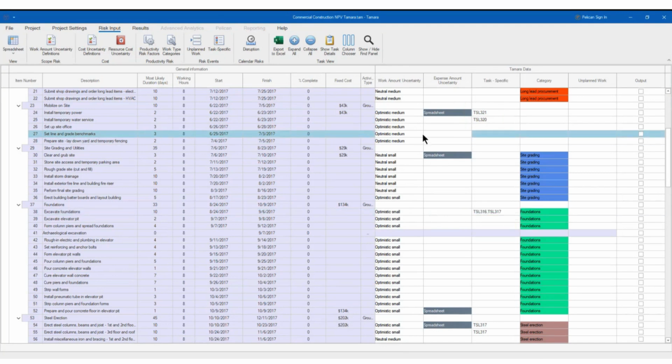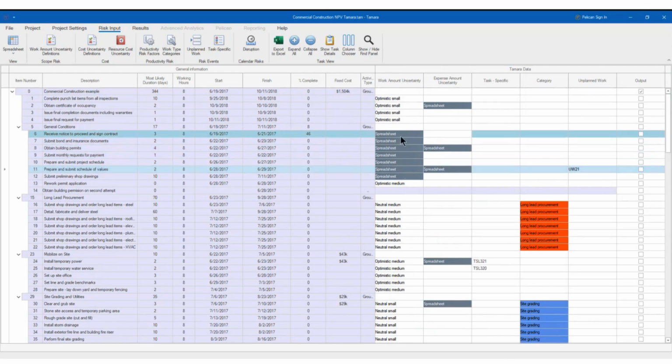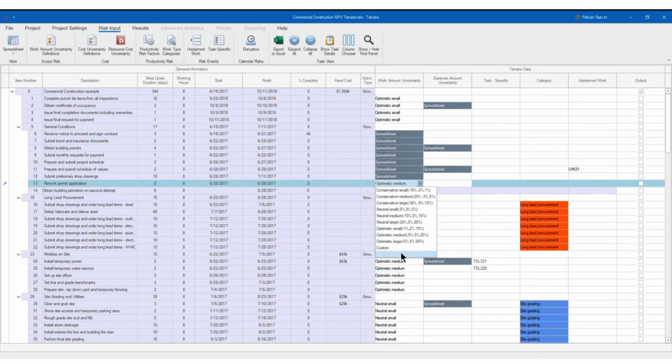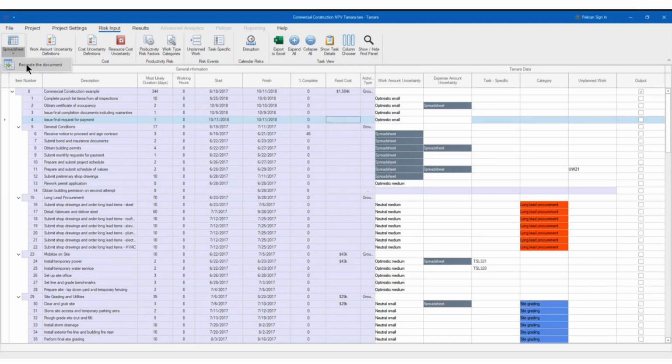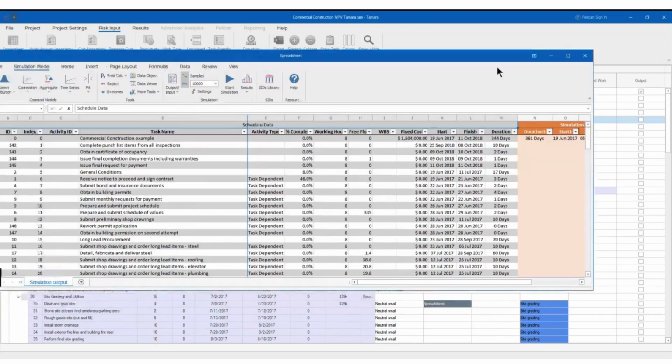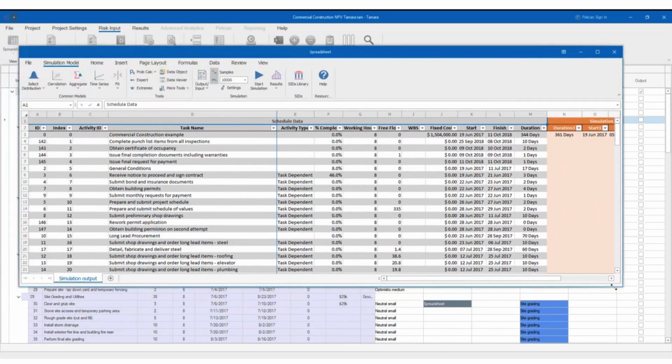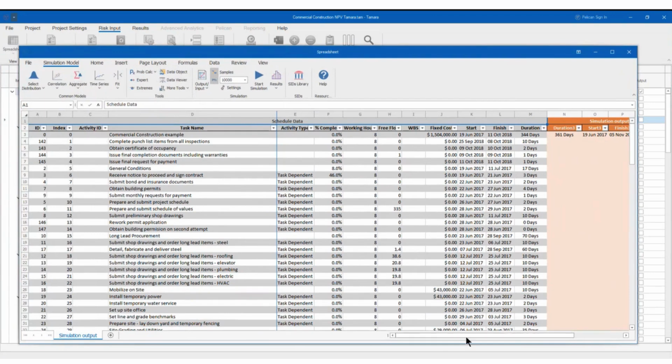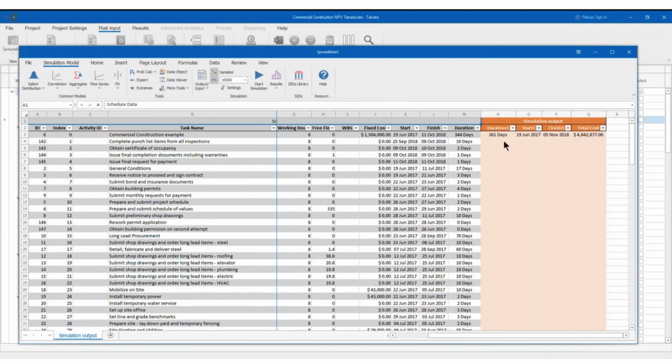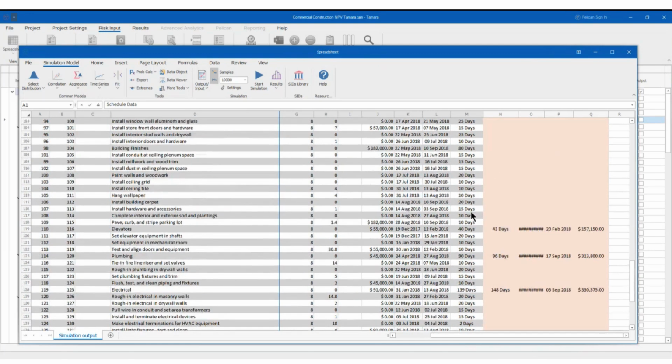What else do you have? You have this spreadsheet. Let me explain what it is. When you have this spreadsheet, you see that you have this custom option here, which says use the spreadsheet. So when you have some specific requirements in terms of ranges or distributions, it will clone the model into a worksheet like this. You have here the tasks, and to the right, you will have the distributions.